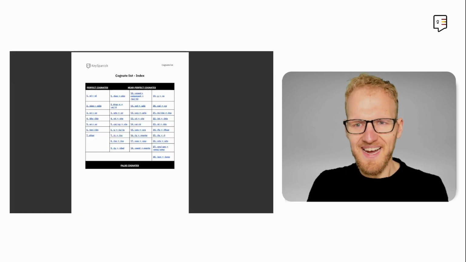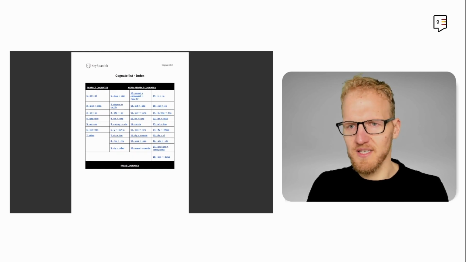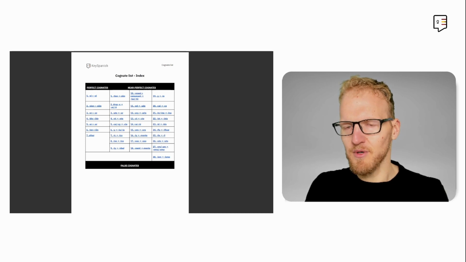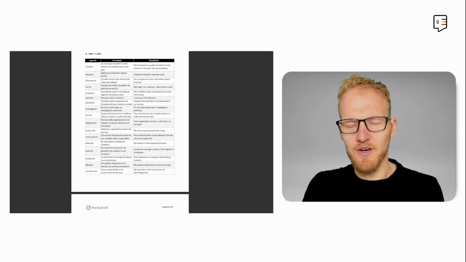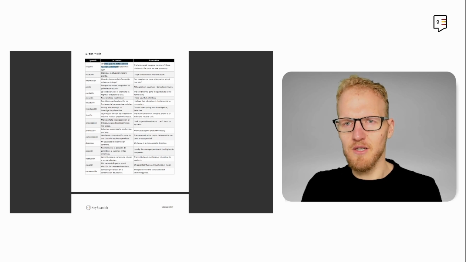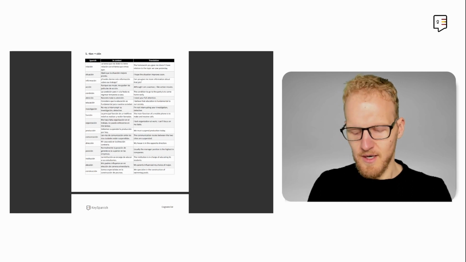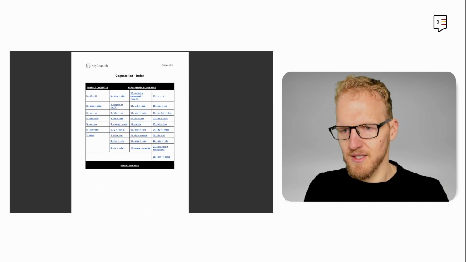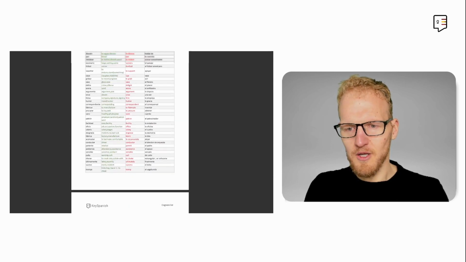There's almost 80 pages with all of the rules, both for perfect cognates and near perfect cognates. You can click and see, for example, tion, ción, and see relación, situación, información, as well as the use in context with the sentence and its translation. And also in this same list, you can see the false cognates with lots of them.